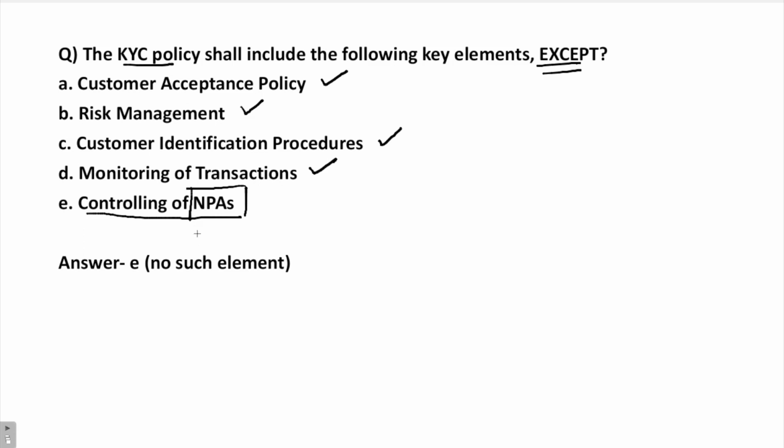NPAs is not a part of the KYC policy, although wrong KYC does have an impact on increasing the NPAs, but that is not a part of the new policy. Now, this is an enticing option that we have here, because there have been a lot of NPAs in the recent past, and they have touched almost 8 lakh crore. So it's important that you understand and remember all these four elements in order to eliminate the wrong element here, that is E.